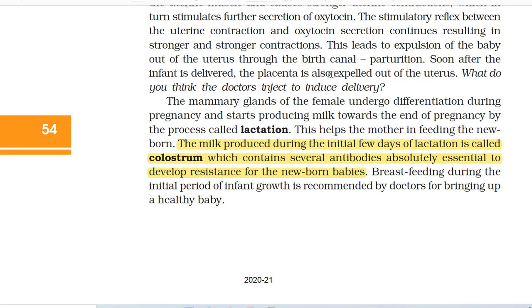This leads to expulsion of the baby out of the uterus through the birth canal, parturition. Soon after the infant is delivered, the placenta is also expelled out of the uterus. What do you think the doctors inject to induce delivery?